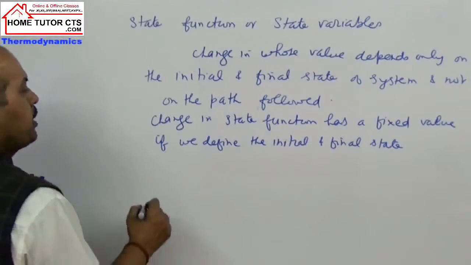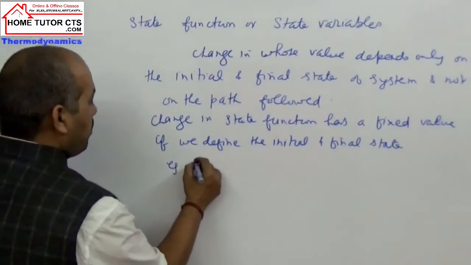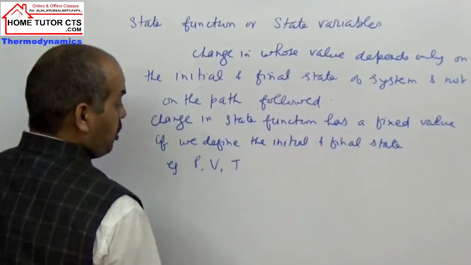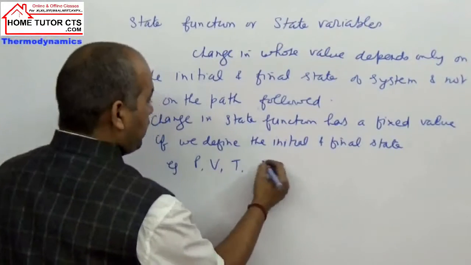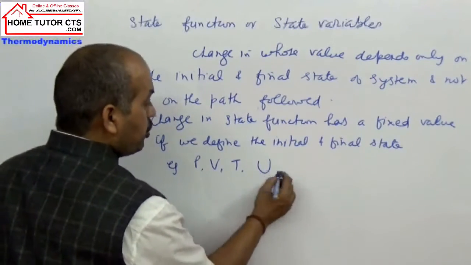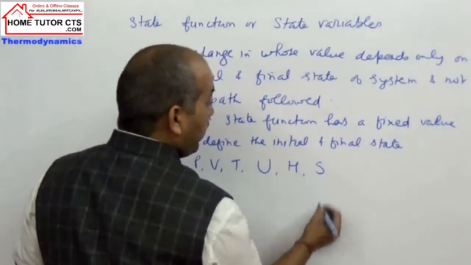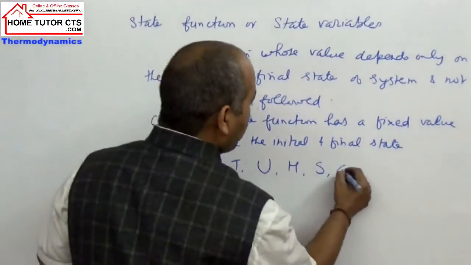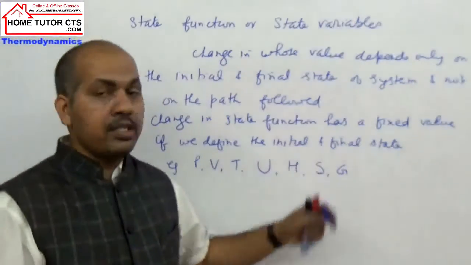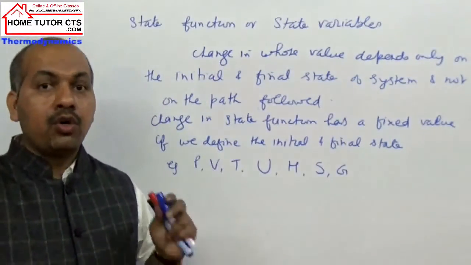Examples of such properties are pressure, volume, temperature, and energy given in the form of U. U is called internal energy, H is called enthalpy, S is called entropy, G is called Gibbs free energy. The change in these properties will depend only on the initial state and the final state, not the path followed.